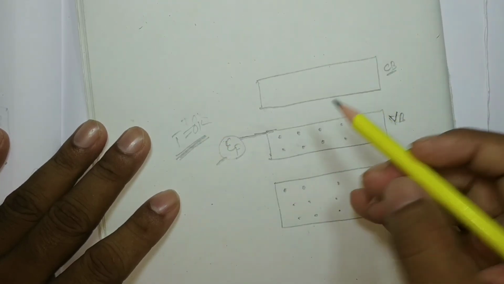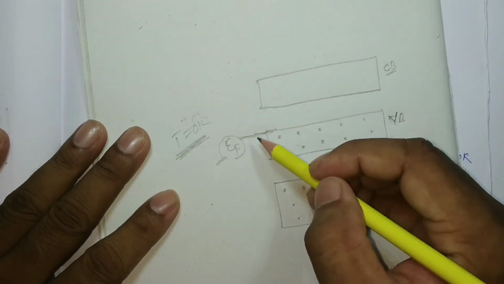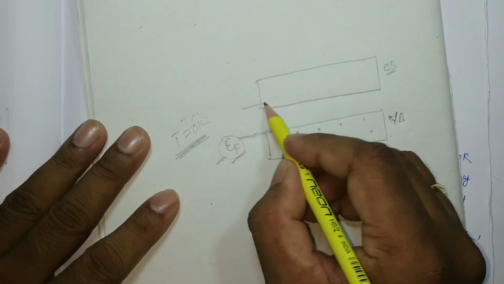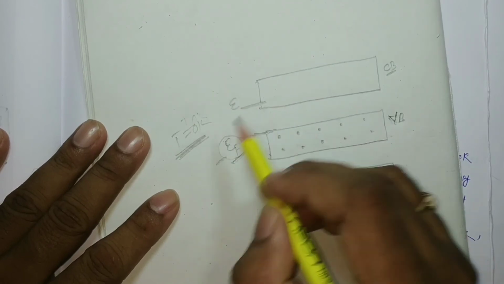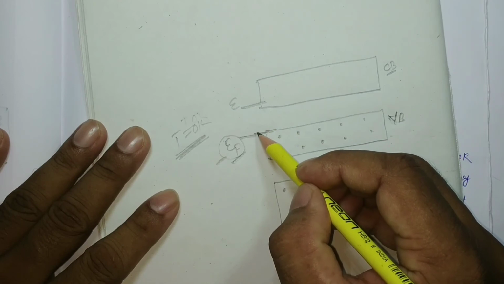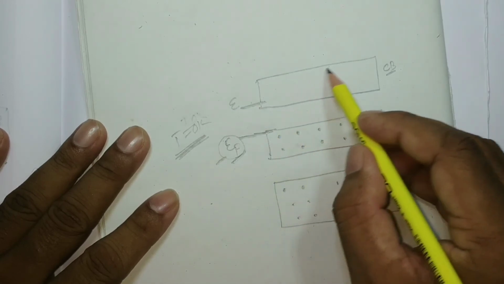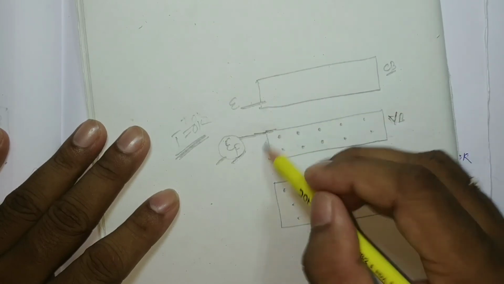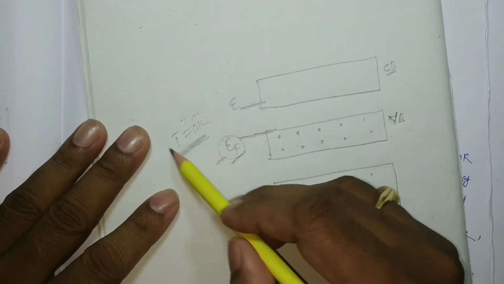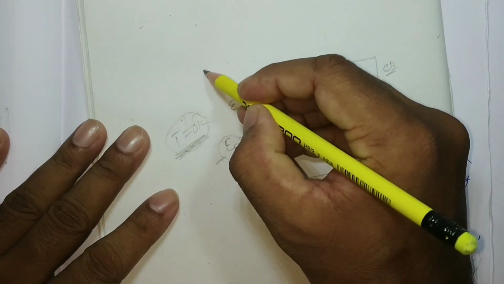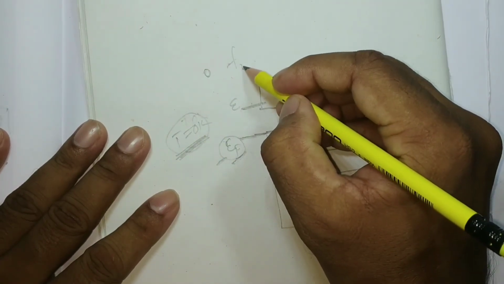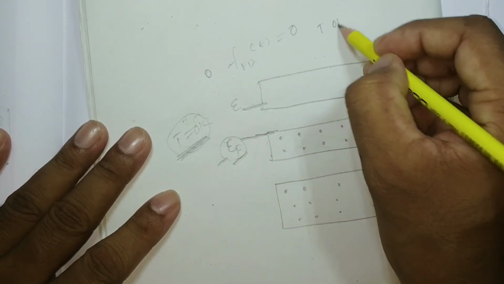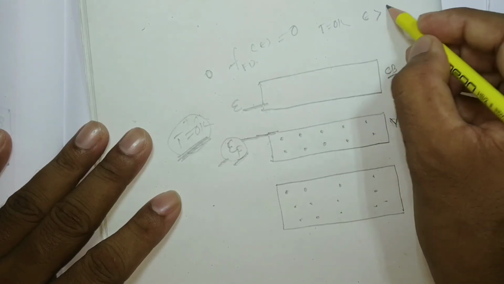So if we are going to consider any energy level above the Fermi energy level, suppose this energy level, epsilon, which is greater than epsilon f, there is no particle we can get. The probability of finding a particle in this energy level at absolute zero is going to be zero. So the Fermi-Dirac distribution function will be 0 for T equal to 0 Kelvin, epsilon greater than epsilon f.